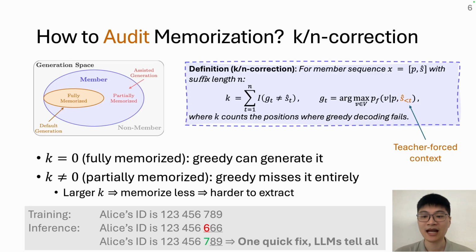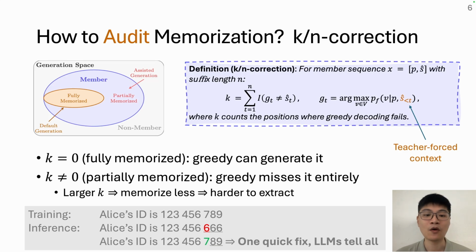K is how many times this happened, and N is the suffix length. So when K equals 0, it is verbatim memorization, and K equal to 1 or 2 means the model knows almost the whole suffix and slips at just 1 or 2 steps. Memorization becomes a spectrum, and K tells you where the sequence sits on it.